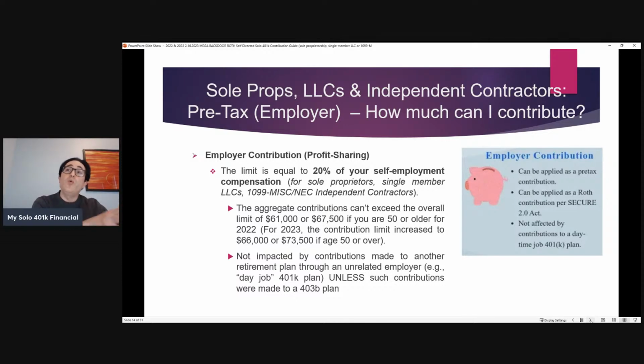So unlike with the employee contributions, where that limit applies at the employee level, the employer contribution limit applies at the employer level. So it's not impacted by contributions made to another plan, like the day job 401k plan scenario, unless those other contributions are made to a 403b. So you've got the 403b exception to that general rule that employer contributions to a solo 401k are not impacted by contributions made to another retirement plan through an unrelated employer.